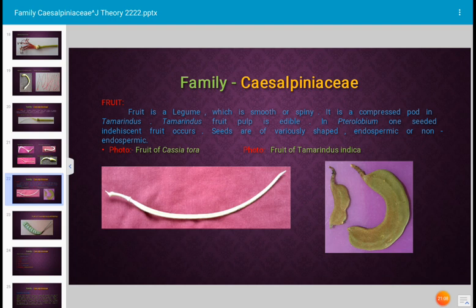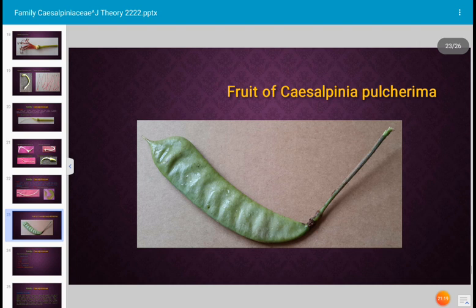In the photograph, fruit of Cassia tora is shown. First photograph and second photograph, this is the fruit of Tamarindus indica. It is very familiar to everyone. Next, this is the fruit of Caesalpinia pulcherrima.